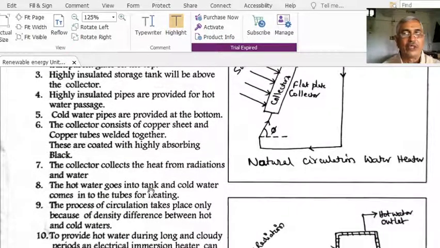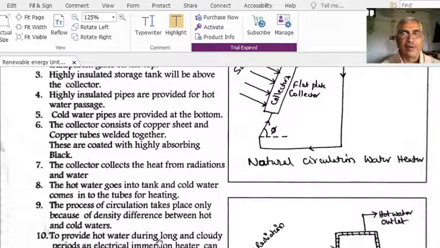The hot water goes into the tank and the cold water comes to the tubes of the collector by itself because of the density difference and the pressure difference. The process of circulation takes place: passage of hot water from the collector to the tank, and cold water from the bottom part of the tank to the collector, automatically. This circulation takes place only because of the density difference between the hot water and the cold water, which causes the pressure difference.